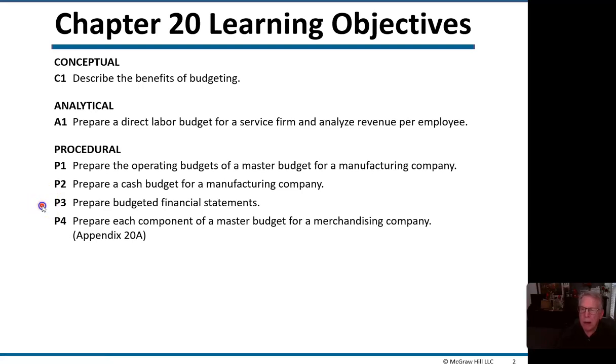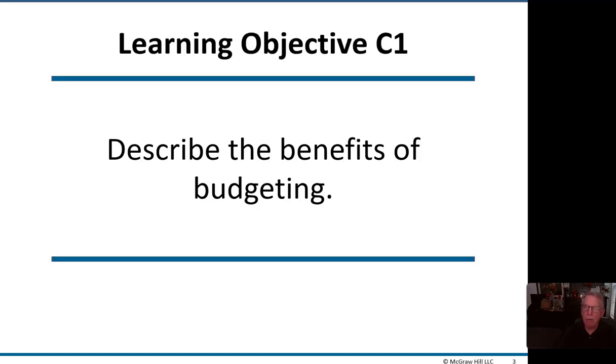And then we'll prepare the budgeted financial statements based on those budgets. We sometimes call those pro forma financial statements. And then finally, we'll prepare each component of a master budget for a merchandising company. And you'll find that in Appendix 20 Alpha.